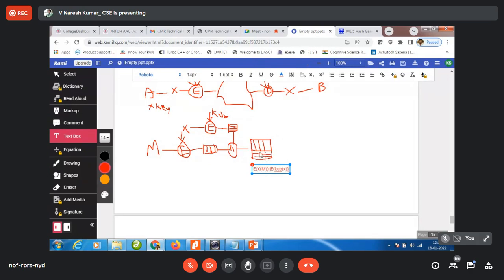To decrypt this, the private key is needed. The private key is not known to anyone. So it is secured.